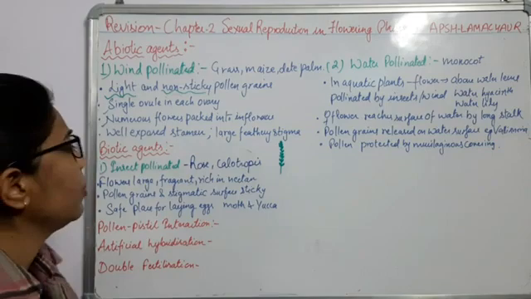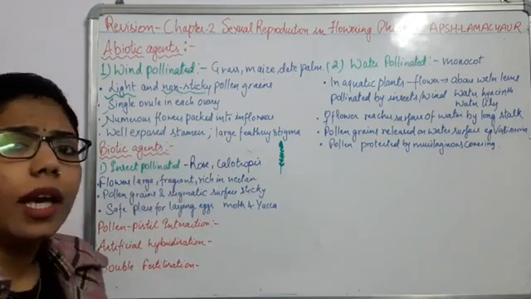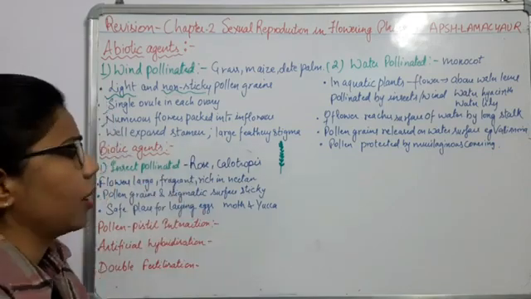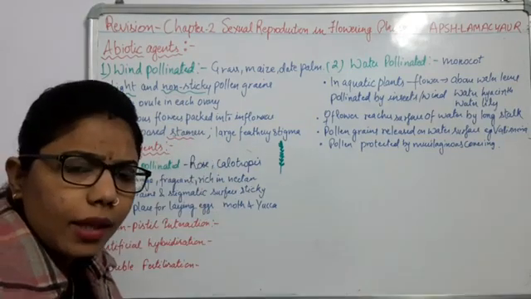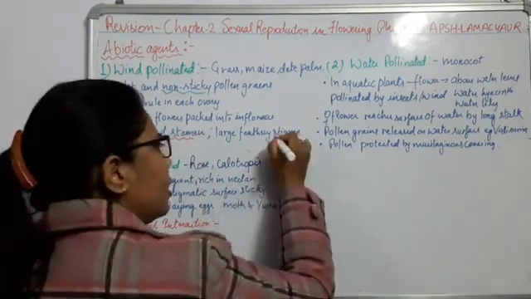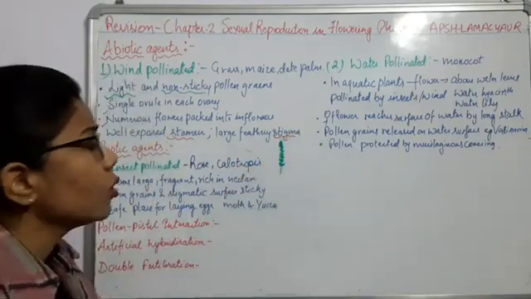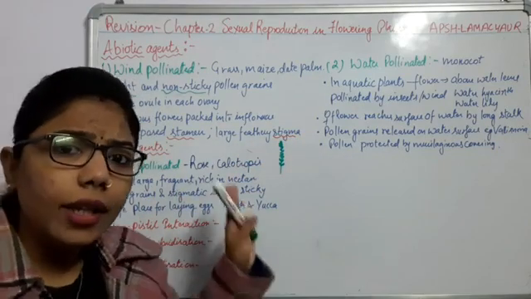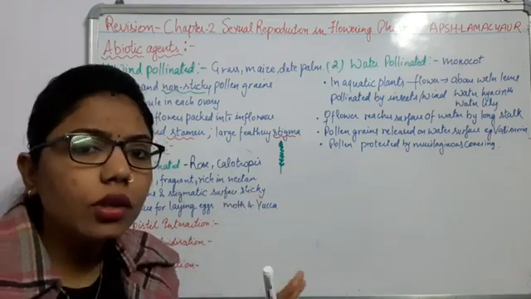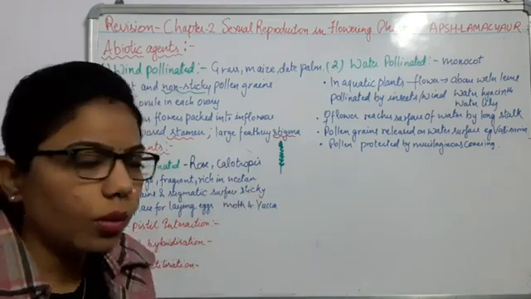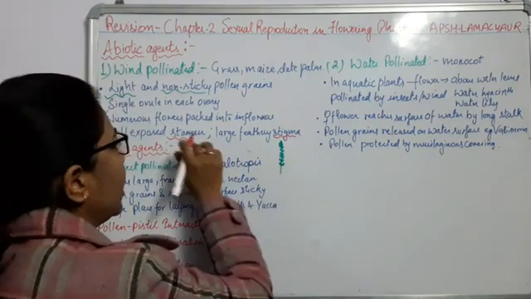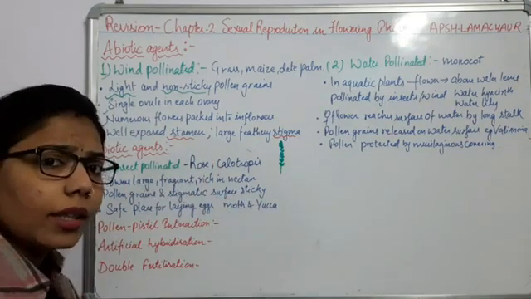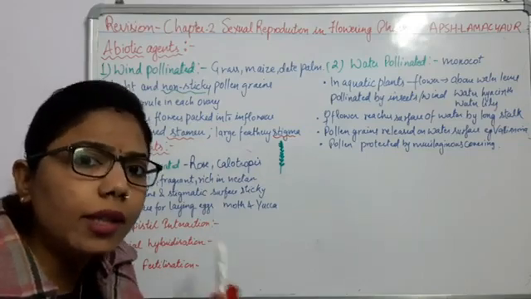Now there will be well exposed stamens and large feathery stigma. We know that the stamen is the male reproductive unit and the stigma is the female part, right? If it is wind pollinated, the structure should be open. For example, if the anther is open, the release of pollen grains will be easier.